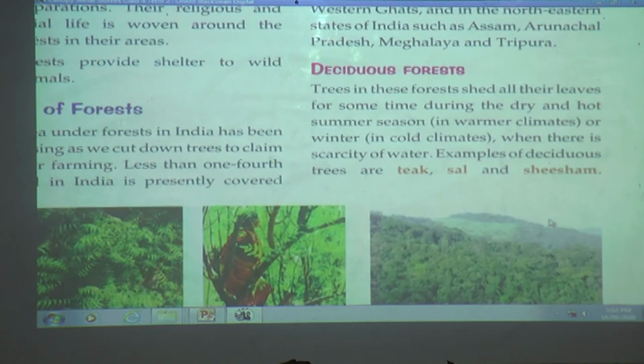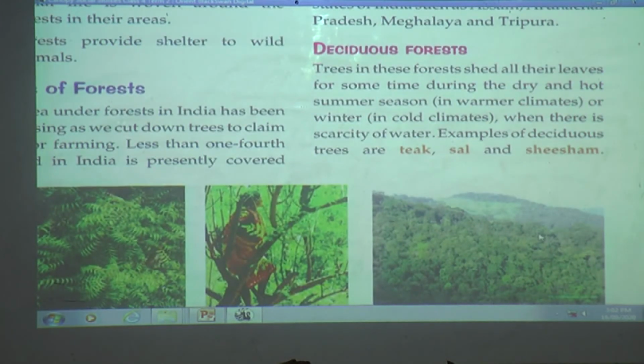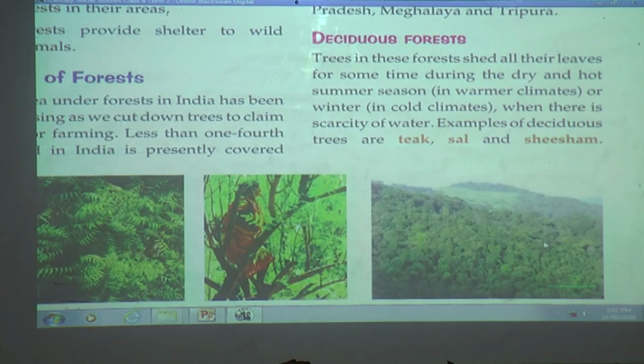Type of forest. Deciduous forests or monsoon forests. Features of the forest. Trees in these forests shed all their leaves for some time during the dry and hot summer season, in warmer climates, or winter, in cold climates, when there is scarcity of water.